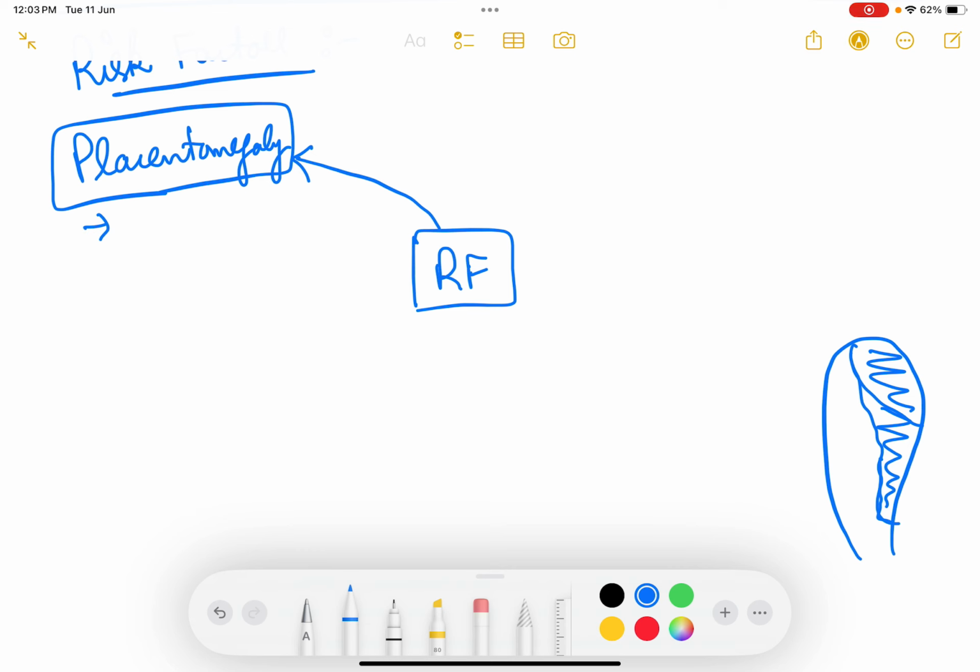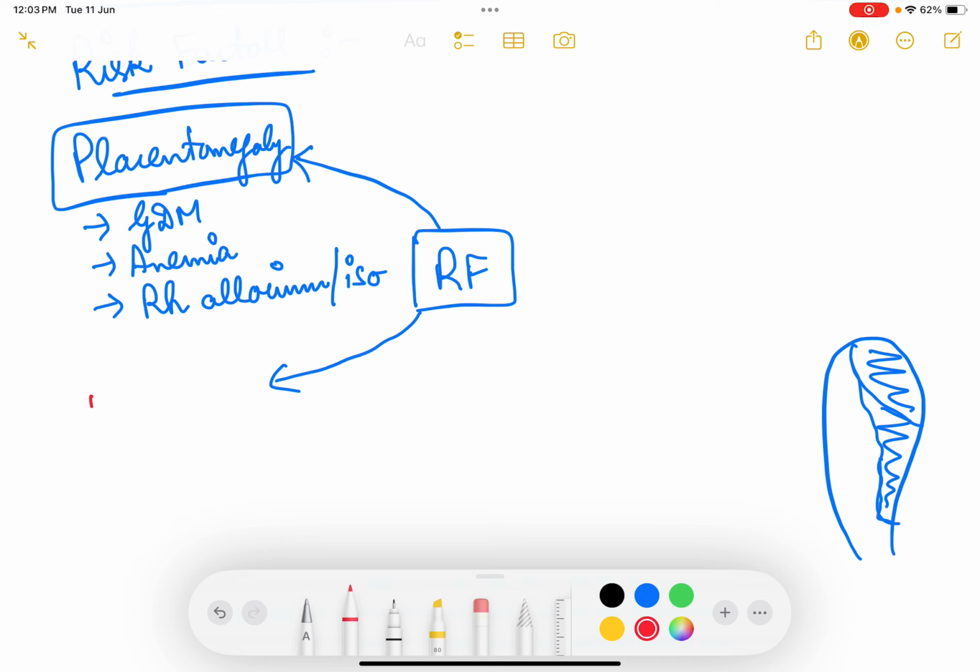If the placenta becomes big, the placenta will start coming to the lower uterine segment also. So causes of placentomegaly can be gestational diabetes mellitus, can be anemia. Whenever there is anemia, the placenta will grow in size and it will try to give more and more blood to the baby, so it will come into the lower uterine segment. Also RH alloimmunized pregnancy or isoimmunized pregnancy, whereby there is fetal anemia and fetal hydrops, then what will the placenta do? It will increase in size to give more and more blood to the baby. In turn, what will happen is it will result in placenta previa also.